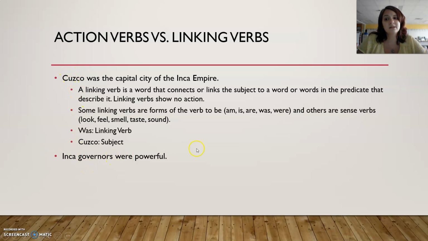So let's look at this sentence. Inca governors were powerful. In this sentence, the Inca governors is our subject and were is our linking verb. So that's the big difference between action and linking verbs. Action verbs show action. Linking verbs are just connecting the two words, the subject and the predicate, but there's no action involved.